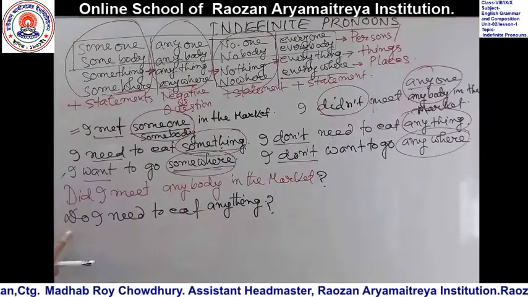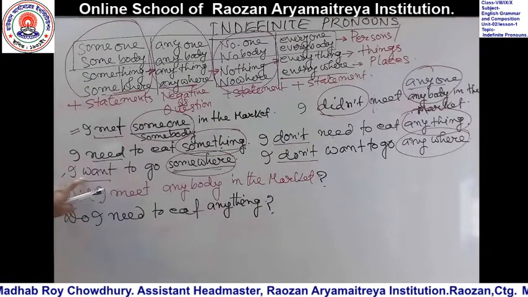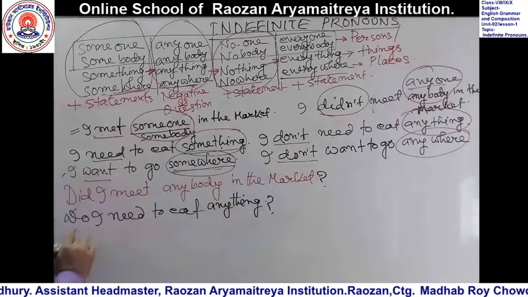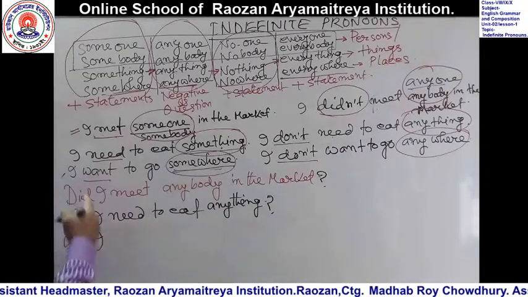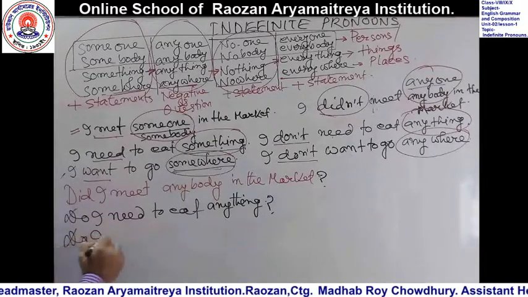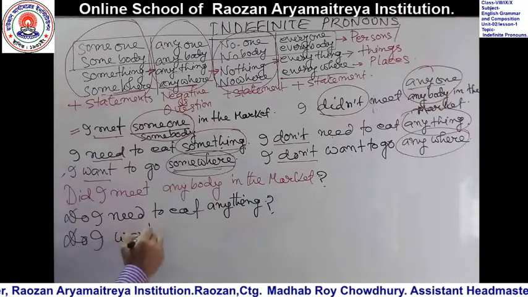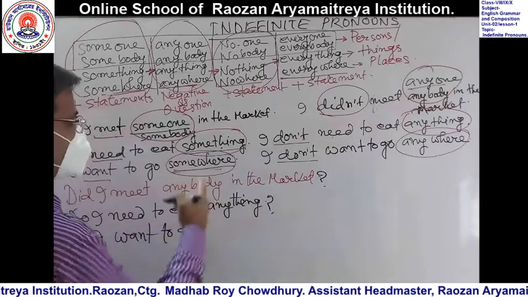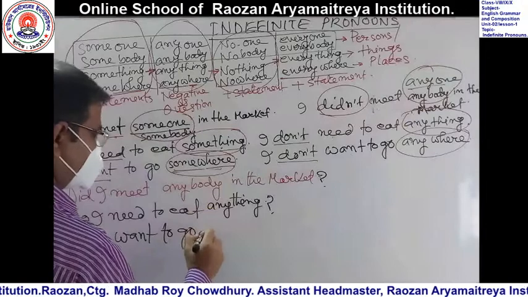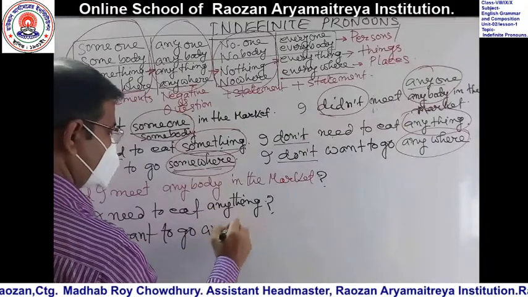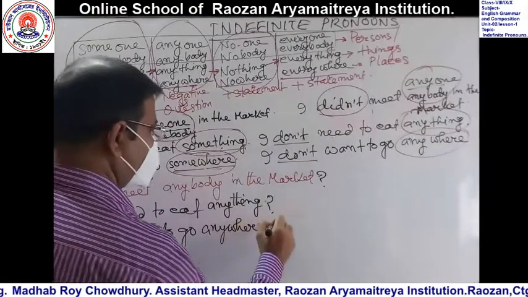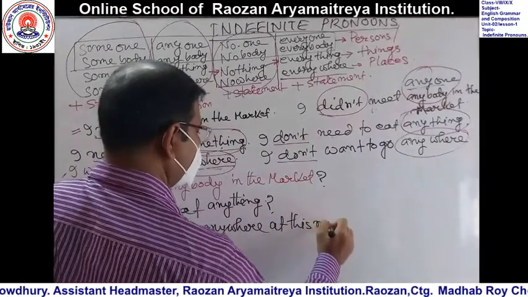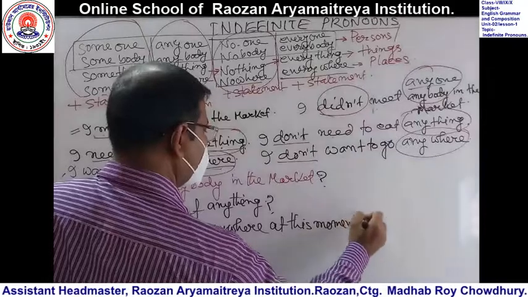And in the last, now tell me what will happen to this sentence if I make it interrogative. This is also present form, and subject I: do I want to go somewhere? Somewhere changes into anywhere. Question.